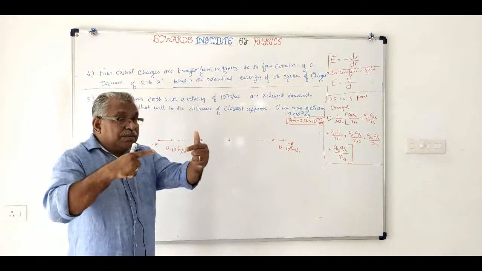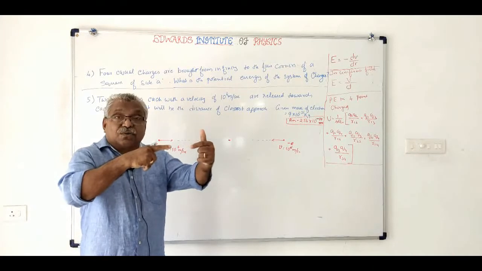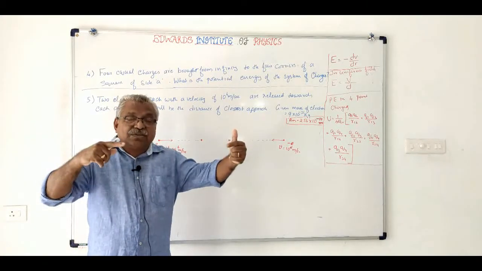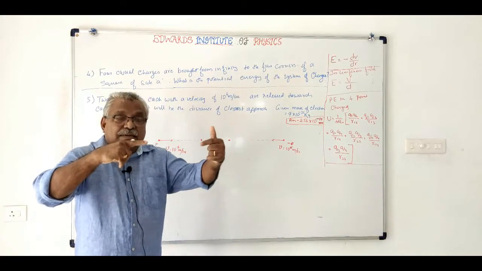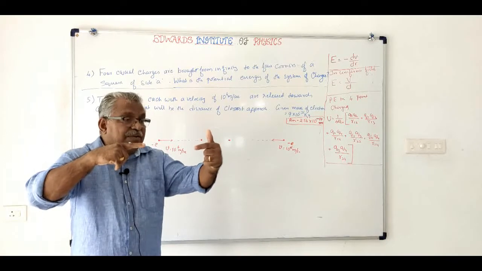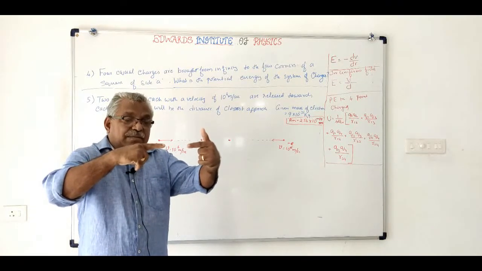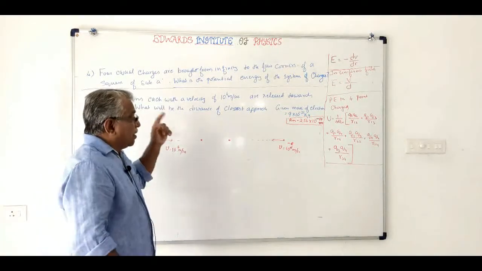And due to that repulsive force, what will happen? The electron will get retarded. Finally, at a stage, the velocity will slowly decrease, it will decelerate. So retardation will be there. And finally, what will happen? It will come to rest due to the repulsive force. Okay. Now let us see how to find it out.